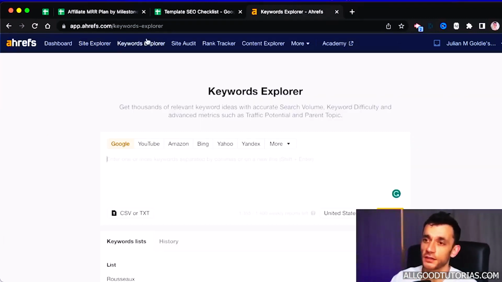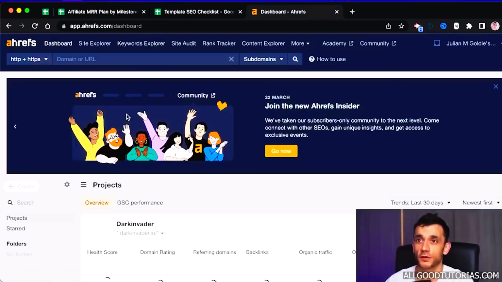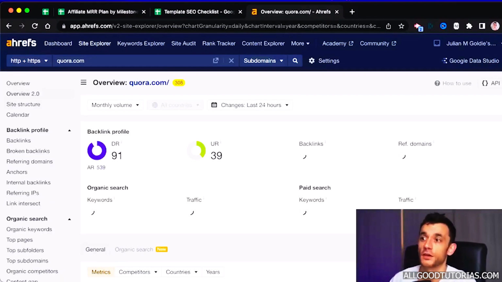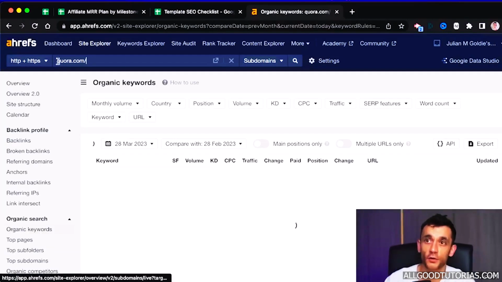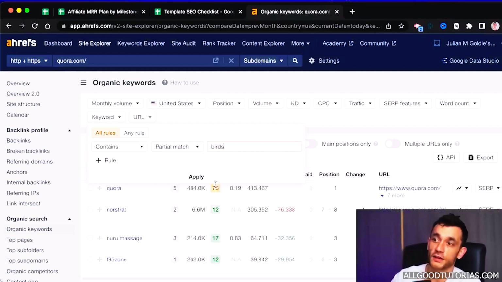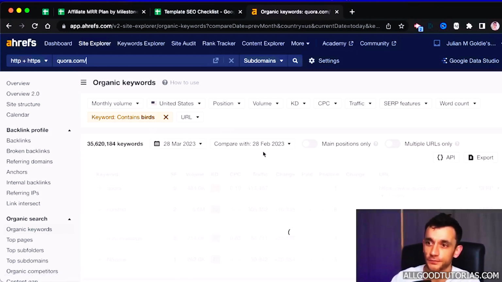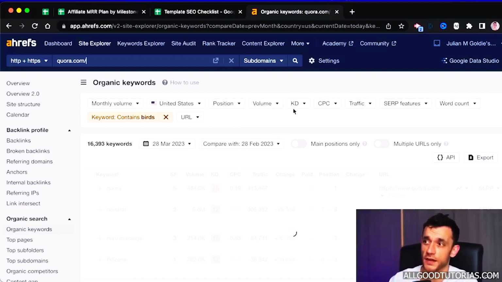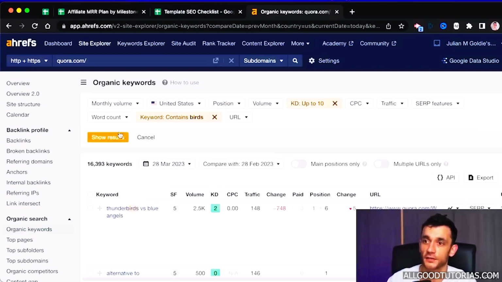So the first thing that you need to do is find a list of keywords that you can easily rank for with AI content. The way that you're going to do that is to go to your dashboard on Ahrefs.com, or you can use whatever website you use to find keywords. Go down to organic keywords for the whole of Quora.com, and then type in your keyword, which is the main topic you're trying to rank for. For example, if I have a website about birds, I type that in and click show results. Once it loads, it's going to filter down a bunch of easy keywords that I can actually rank for. And if we filter that down even more, down to KD 10 or less, it's going to be even easier.